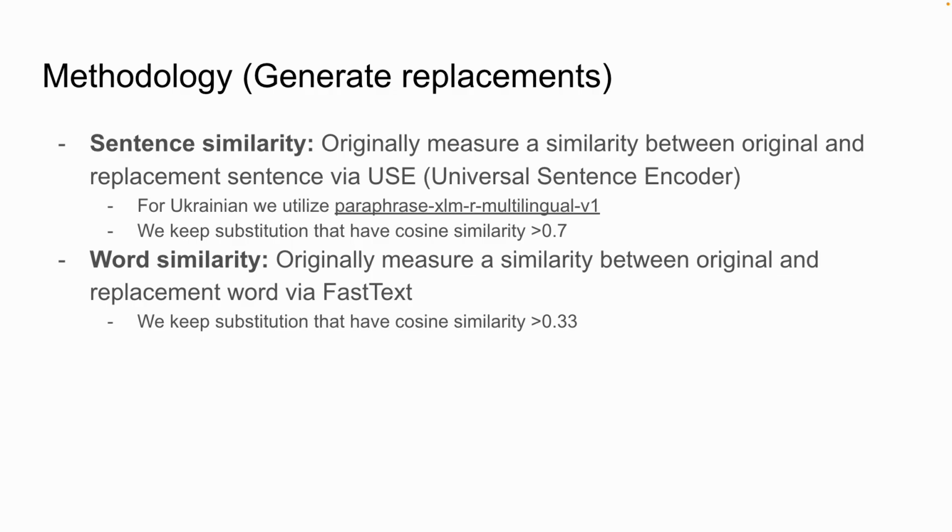We measure similarity between the original sentence and the replaced one. In the original work, it was done using the universal sentence encoder. Unfortunately for Ukrainian, we don't have this one, so we utilize a sentence transformer, paraphrase XLM multilingual. And we keep only those replacements where cosine similarity is higher than 0.7. The second filter is word similarity. Originally, it measured similarity between the original word and the replacement synonym via fast text. We utilize Ukrainian fast text and keep substitutions that have cosine similarity higher than 0.33.